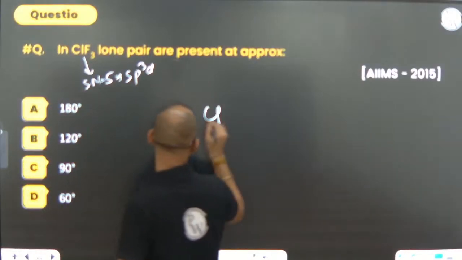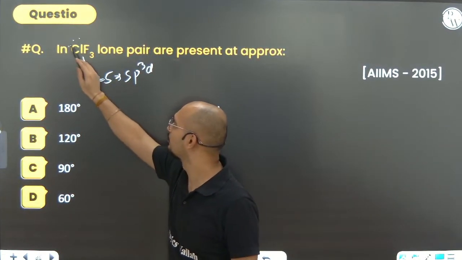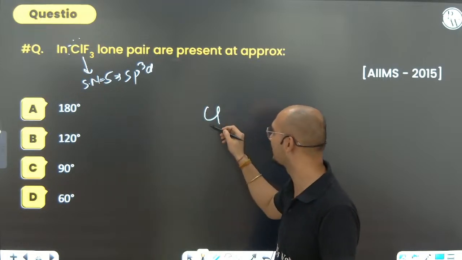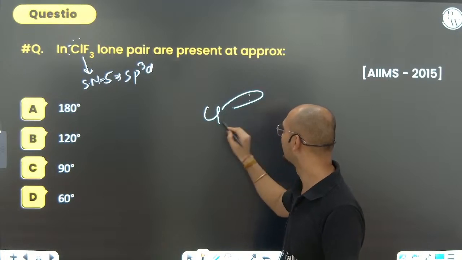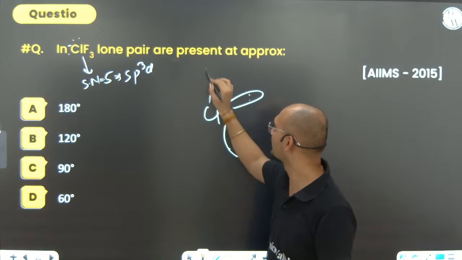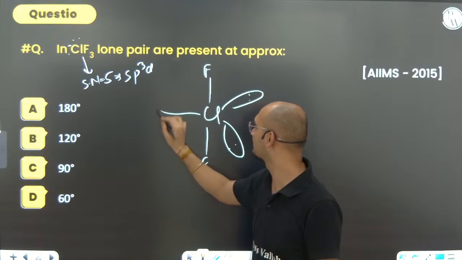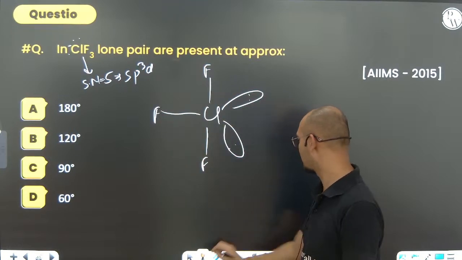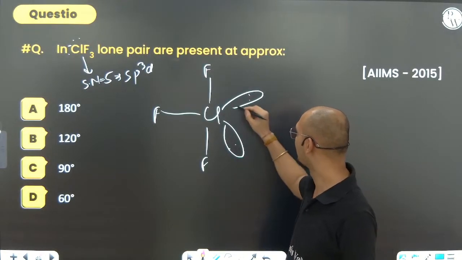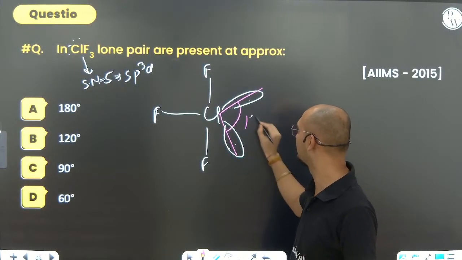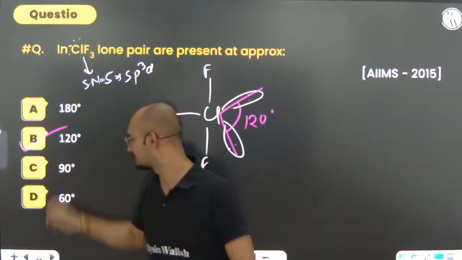So Cl again, how many of the lone pair will be there? 2 lone pairs are remaining. Where they will remain? They will remain on the equatorial positions. लो भाई, equatorial positions पे there are lone pair, F, F, and there is F. Can you see it is T-shaped? T-shaped में what it is asking for? It is asking for lone pair are present at 120 degrees. Option B is the correct option.